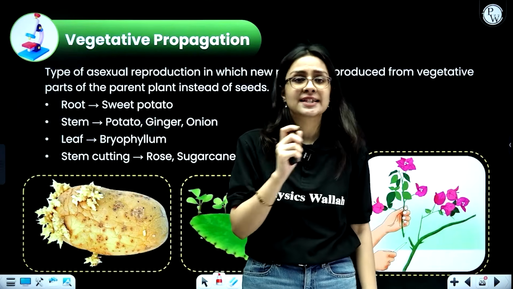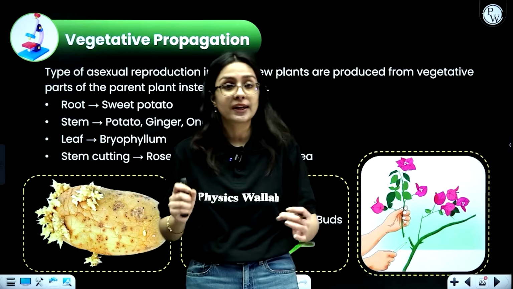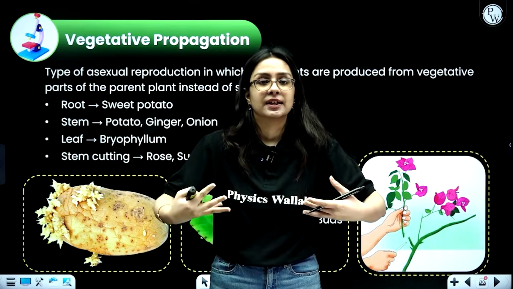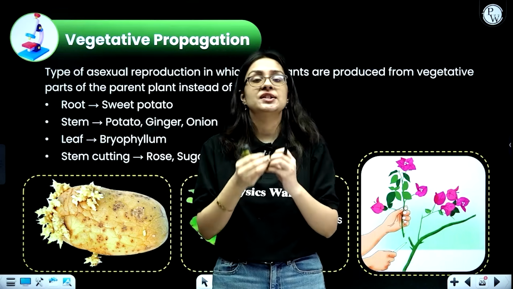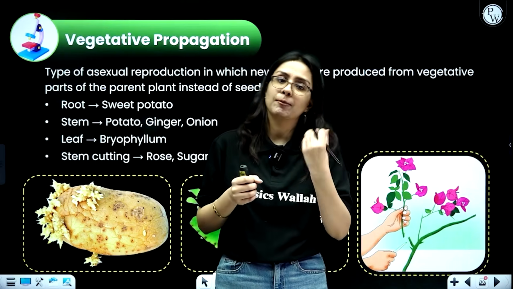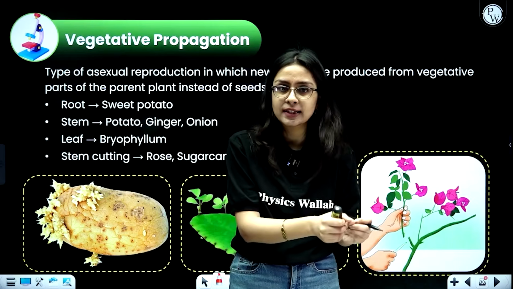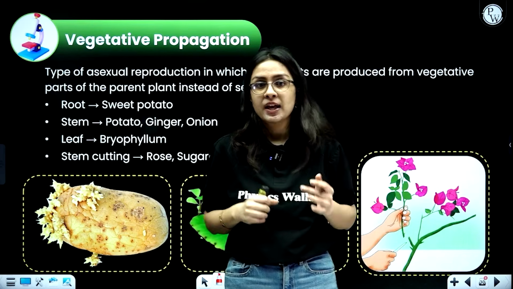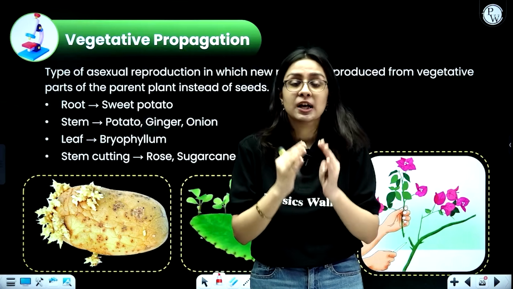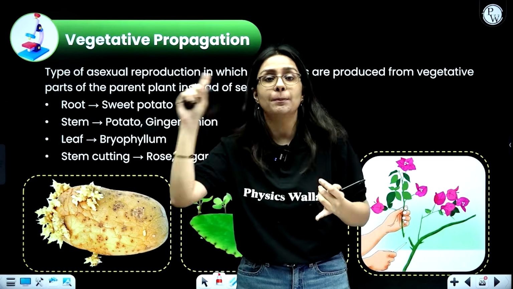Now moving to the last type of asexual reproduction, that is called vegetative propagation. Very important. Understand, beta. Propagate means to spread something. Vegetative means from the vegetative parts. As you know, a plant usually grows with the help of a seed. When you want to grow a plant, you prefer the seed, you sow it in the soil, and then a new plant grows. But in case of vegetative propagation, the new plant is formed not from the seed, but from the root, stem or leaf of the parent plant.